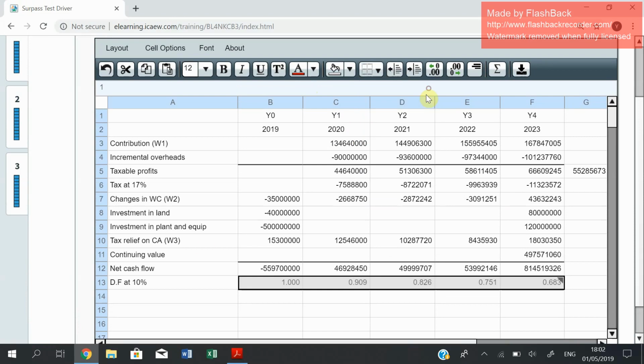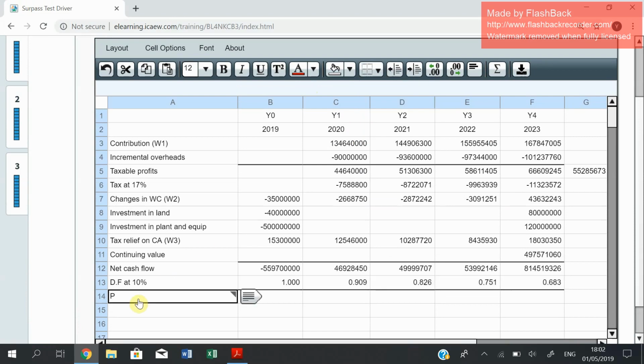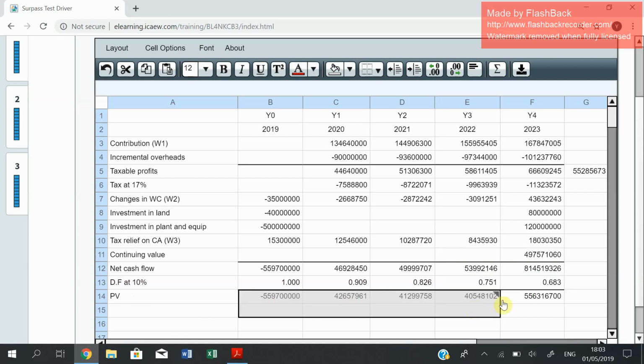We're going to include a bottom line again, and then we are going to calculate the PV, which is equal to this one. Again, you have to do one by one. You can't drag the formula, you can't copy and paste formulas in this software, so you have to calculate them individually. So if you want to calculate the NPV, this would be the sum of it.